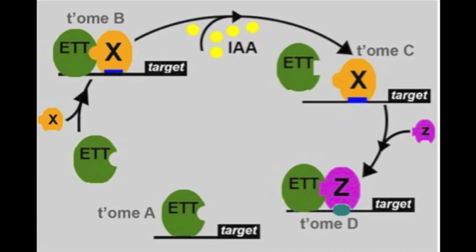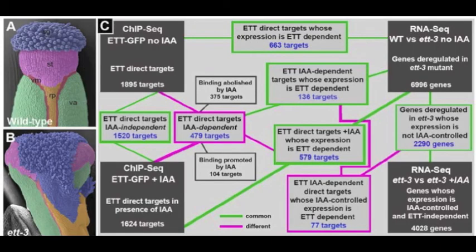But then we believe that in other cases, as in transcriptome D, the interaction of Etten with the target genes requires the binding of a different transcription factor, such as is the case for one of the Replumless targets. There could be others like that as well, where the transcription factor provides an anchor point for Etten to enter and bind, in case, for instance, the interaction of Etten with this promoter sequence is not strong enough. These are the kind of scenarios that we can envision, based on our genome-wide data set, for the way that Etten regulates its target genes.